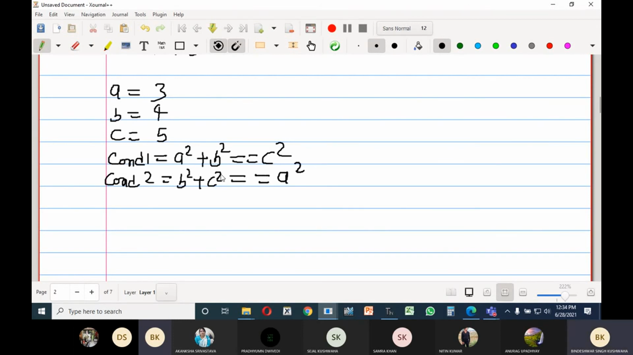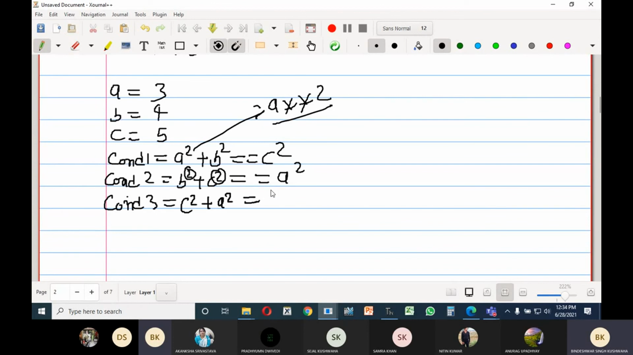See that, we cannot write it like that, we have to write star star. If I am writing it like this, please understand that I am writing like this. Okay. So condition 2, condition 3: c square plus a square is equal to b square. You can store these three, condition 1, condition 2, condition 3.